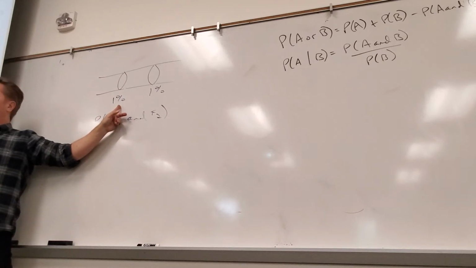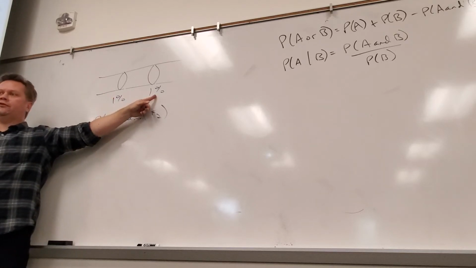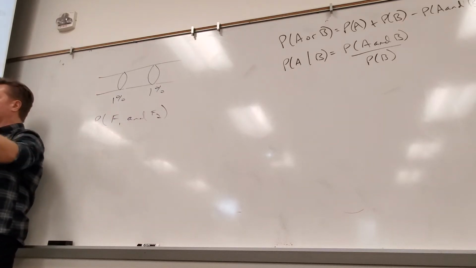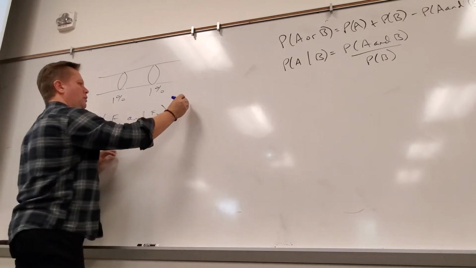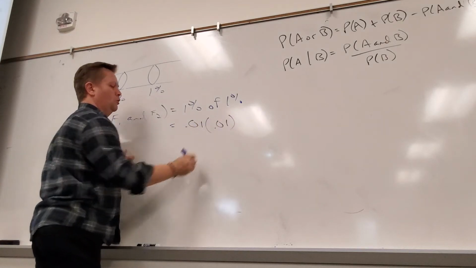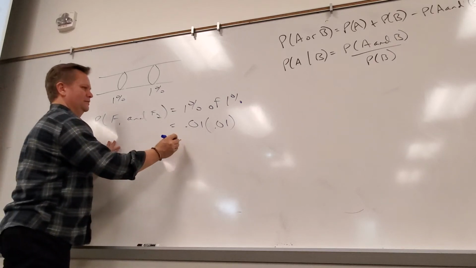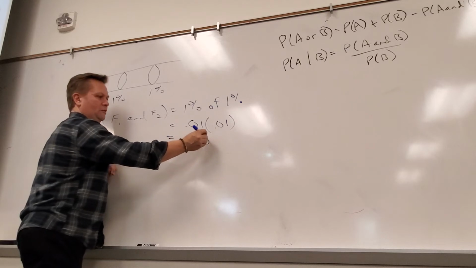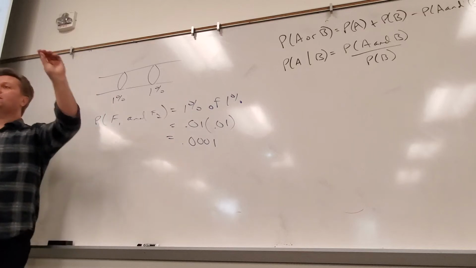Of the times that he fails, how often will he also fail? 1% of those times. Does anyone know what "of" means in math? Thank you. Multiplication. So this would be 1% of 1%, which is 0.01 times 0.01. Which is what? 1, 2, 3, 4, right? So that's a 0.01% chance.